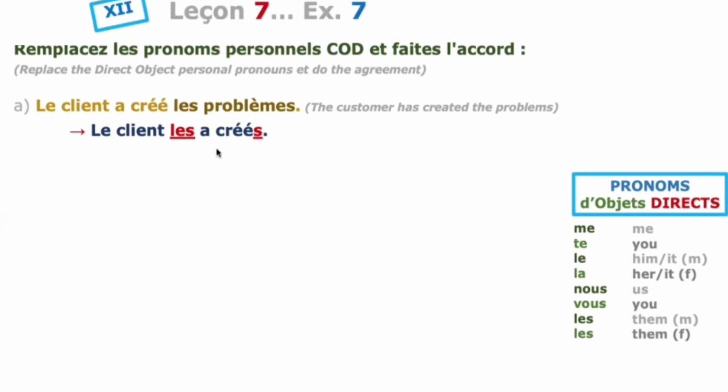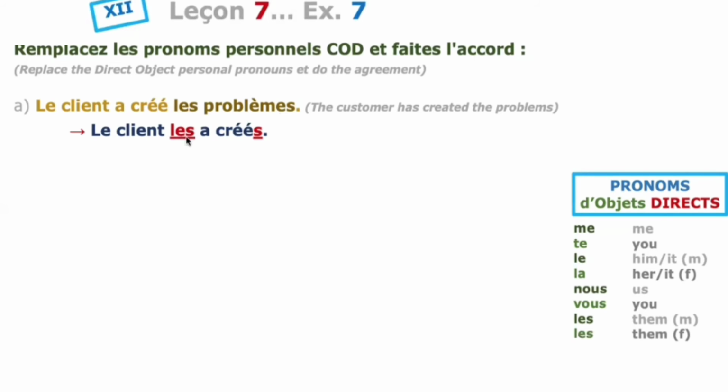Whenever there is a direct object pronoun before the verb in passé composé, we need to do the agreement at the end of the past participle. The pronoun may be masculine, feminine, plural or singular. Now, this pronoun les talks about les problèmes. Problèmes ends with es, it is a plural form, so we have to write s.